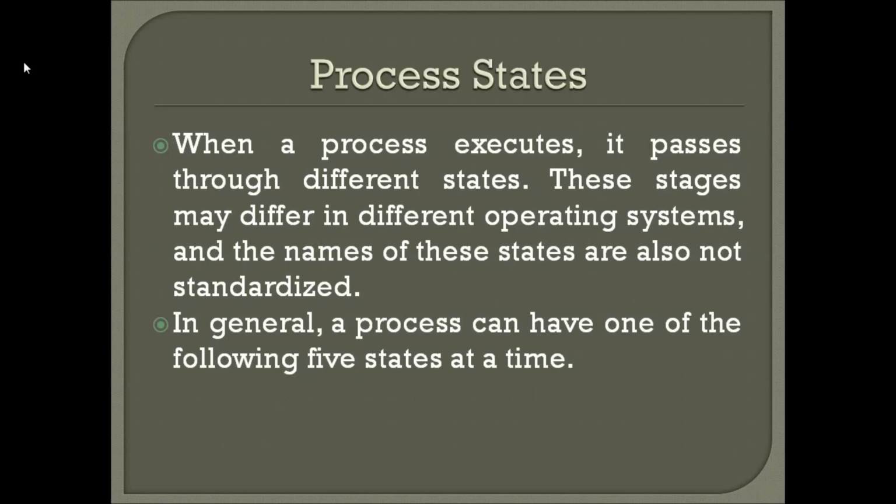Next, what is a process state? See here, when a process executes, it passes through different states. For example, it may be in a starting state, and from starting to ending state it can move. So based on that, it can pass through different states. Generally each process contains 5 states. We will discuss the states now.